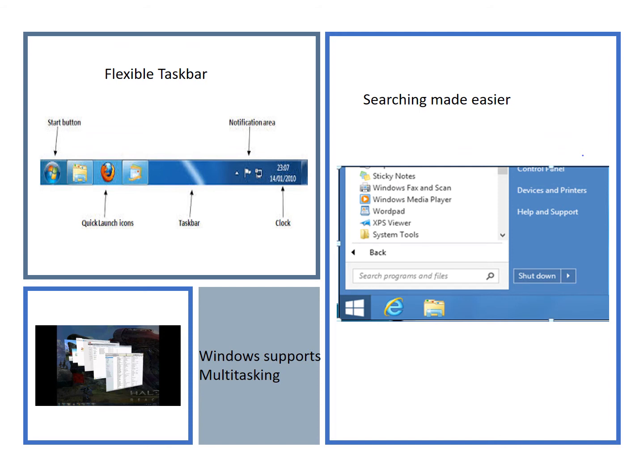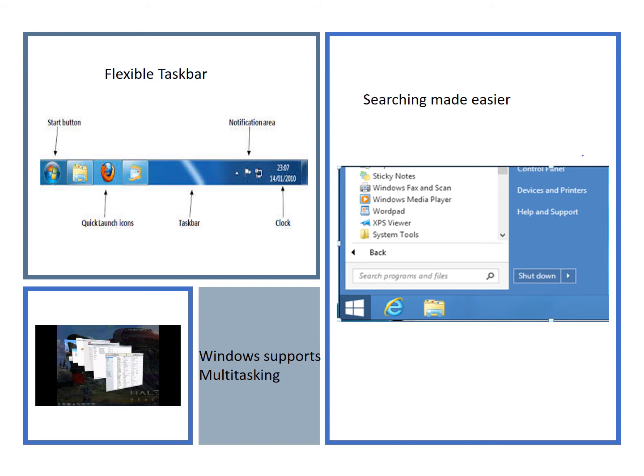Children, when your computer starts for the first time, a beautiful background appears with many things. That is the desktop. The taskbar is a thin strip that runs across the bottom of your screen. It is divided into the start button, quick launch icons, notification area, and clock.